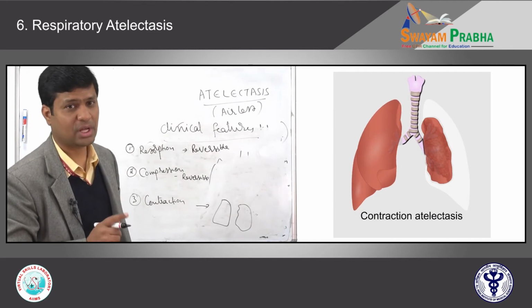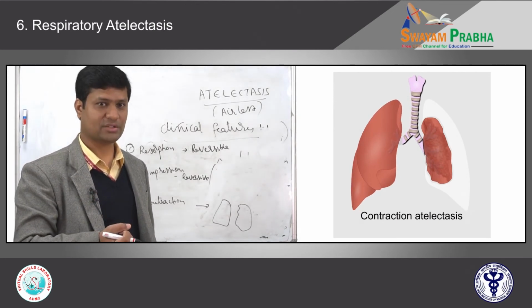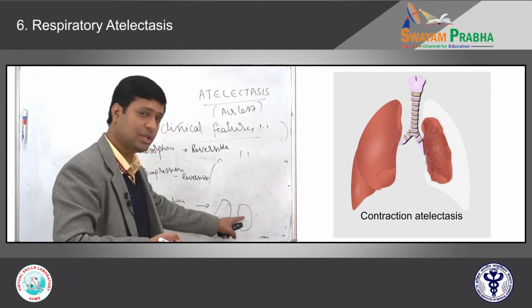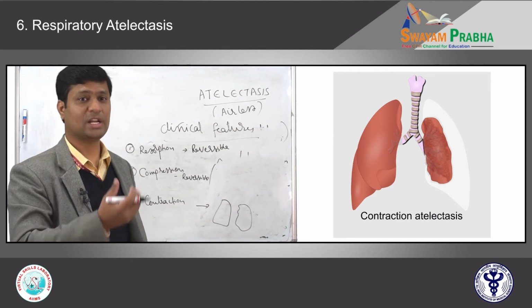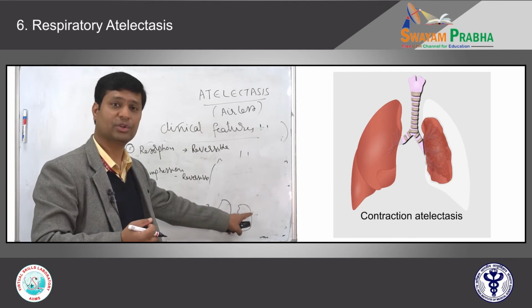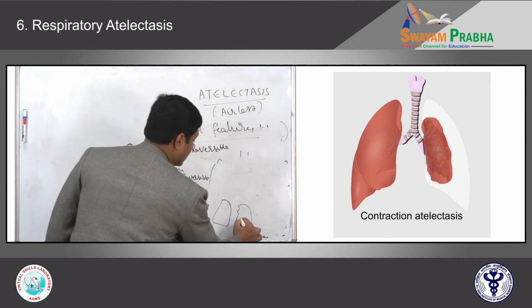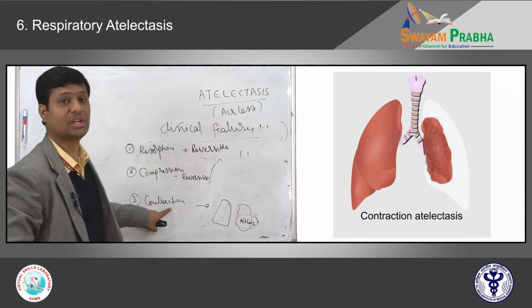With fibrosis anywhere in the body, the ultimate sequela is contraction because of deposition of a lot of collagen fibers. When there is diffuse lung disease with diffuse deposition of collagen, ultimately the lung will contract. The air which is there in the lung will be expelled out. So this becomes an airless lung. This we call contraction atelectasis.